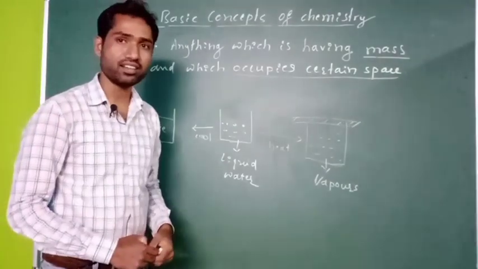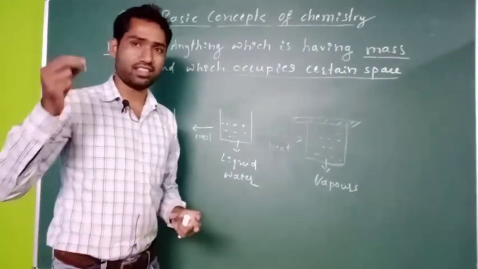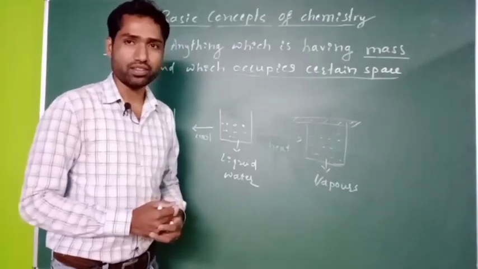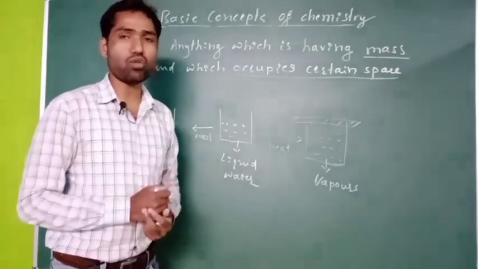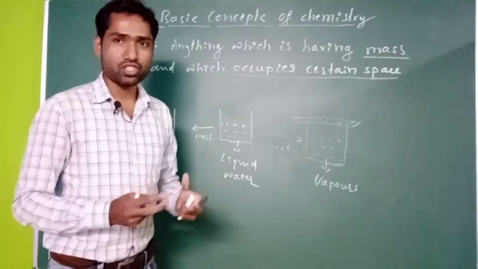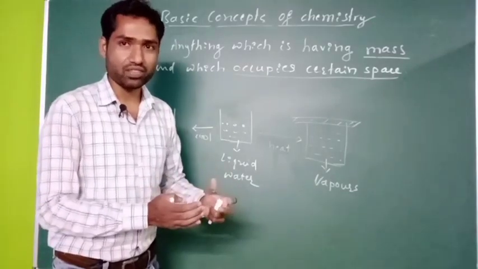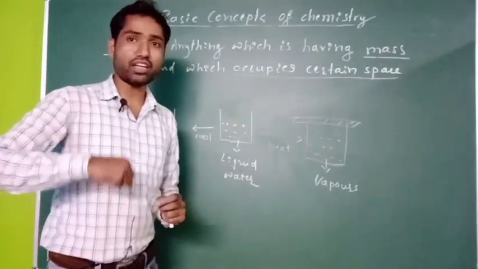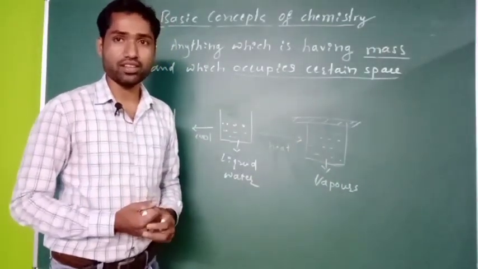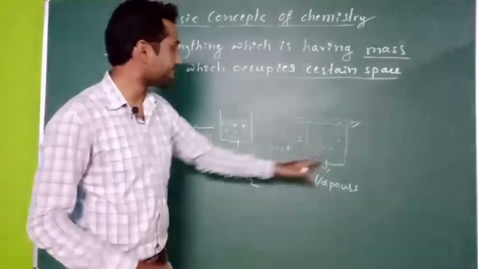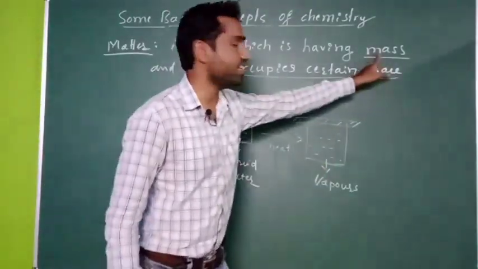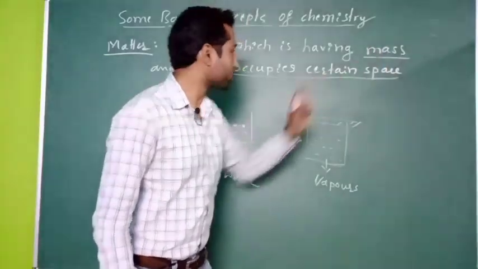How to check that? You have to fill that water vapors into a balloon. Before filling the water vapors into the balloon, the balloon has a certain weight. After filling, the weight of that balloon is increased. It indicates that this water vapor, gas, is also having certain mass. First criteria is fulfilled.